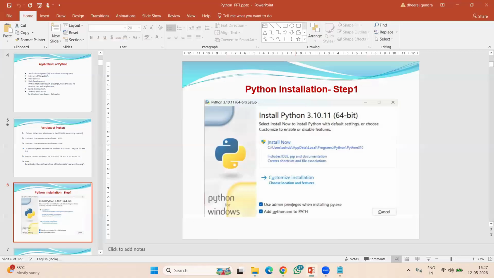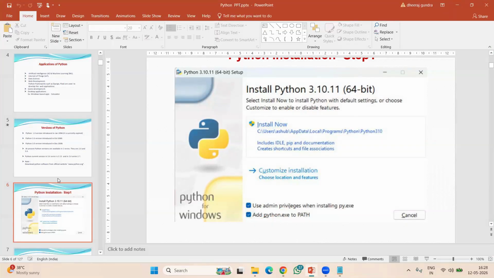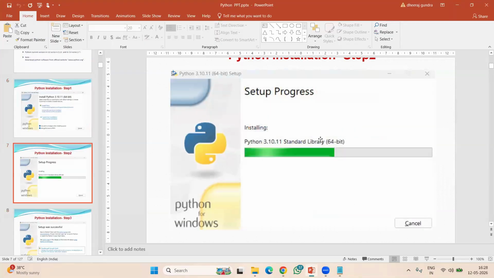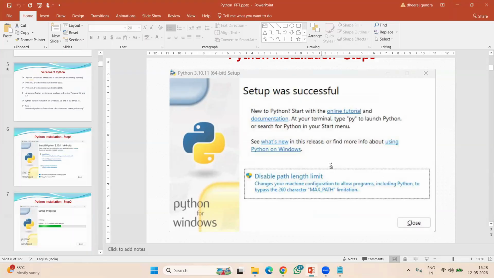Here, you can choose these two options. First, you have to choose these two options. Click on install now. Okay. Next, that is going to install. And finally, you can see the setup was successful. That's it. This is very simple. In this way, you can install.